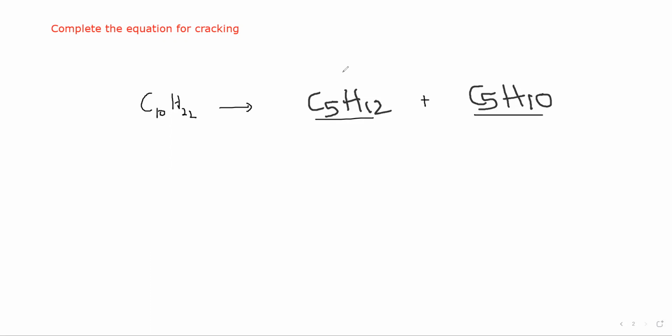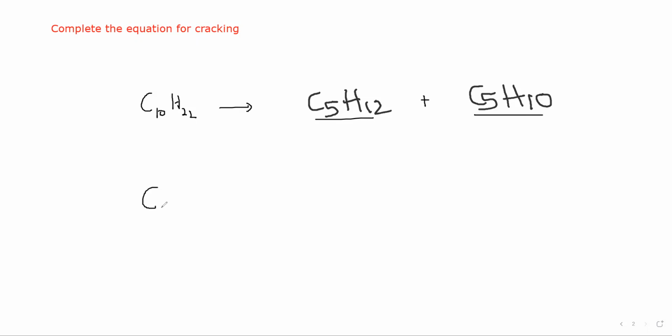If anyone is doing it in this manner, then it is correct. The important thing is the total number before and after should be the same for carbon atoms as well as hydrogen, unless they mention in the question what fraction you need, or sometimes you have to just complete the equation.